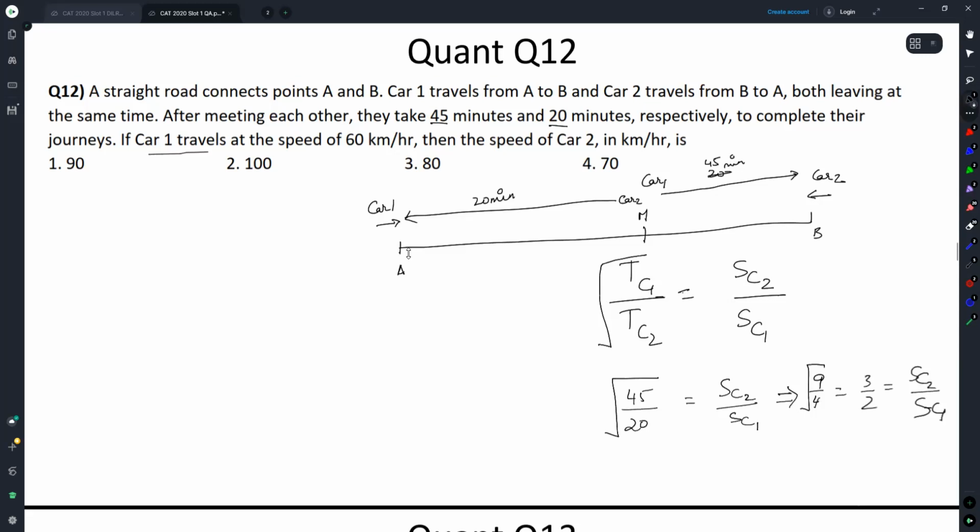We were told car 1 travels at the speed of 60. So speed of car 2 is equal to 3 by 2 speed of car 1. Speed of car 2 is 3 by 2 into 60, which is equal to 90. Option 1.